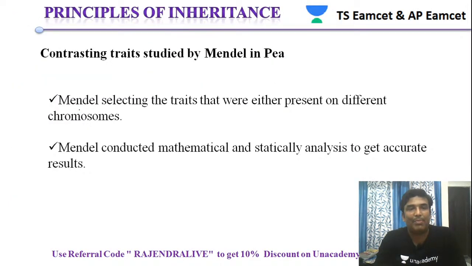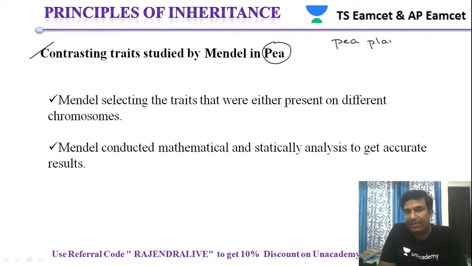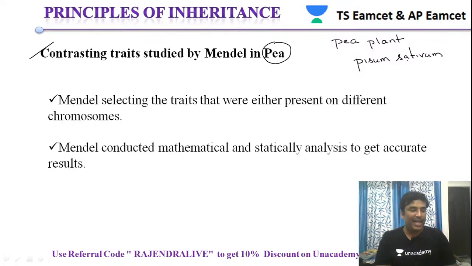So let us discuss Mendel's laws in today's class. Mendel conducted experiments on the pea plant. The scientific name of the pea plant is Pisum sativum. He identified the contrasting characters.